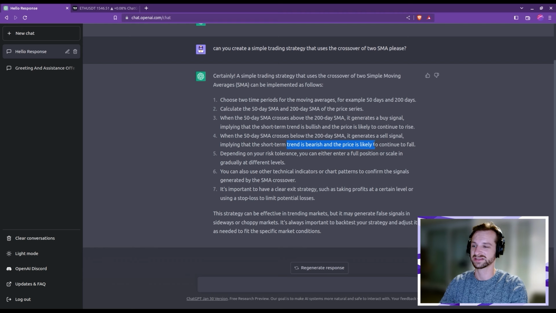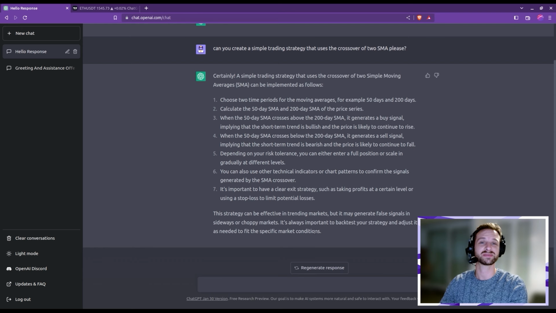It also tells us about the management of our risk tolerance. It also mentions that we could add other indicators. We'll see about that later. And it finishes by mentioning the possibility of using a stop loss to limit our potential losses. Lastly, it adds that this trading strategy will be effective in trending markets and not in sideways or choppy markets. This makes sense. We're using only two trend indicators, two moving averages, so that's what we could expect.